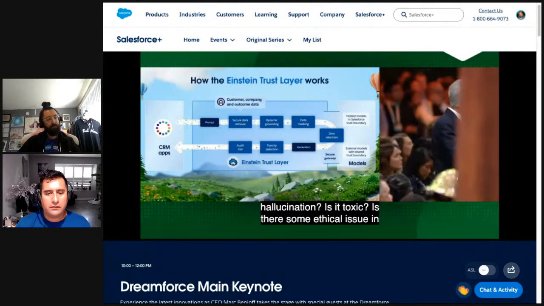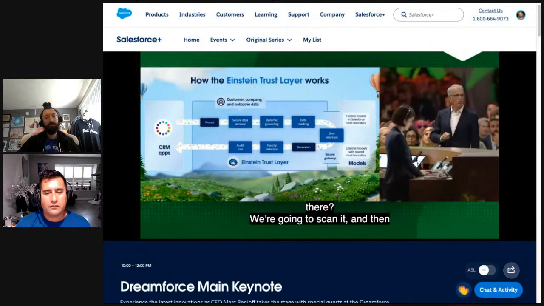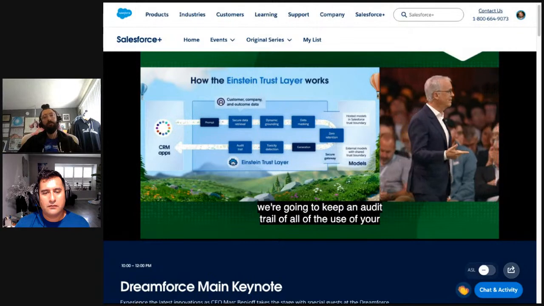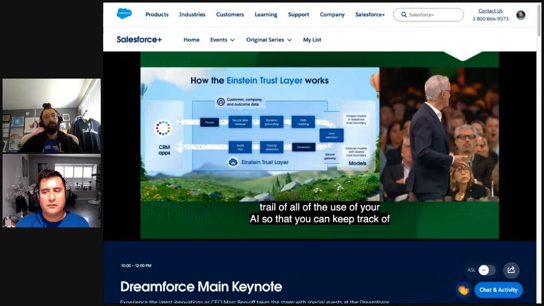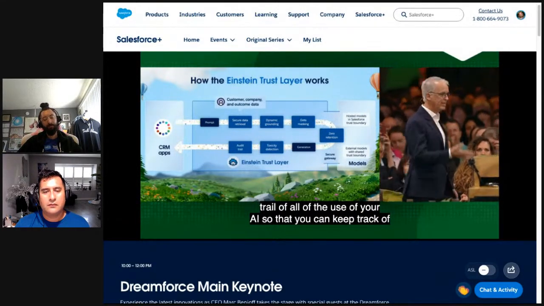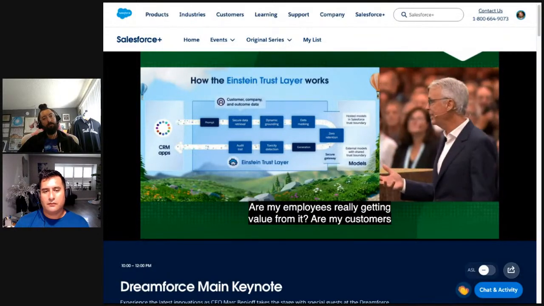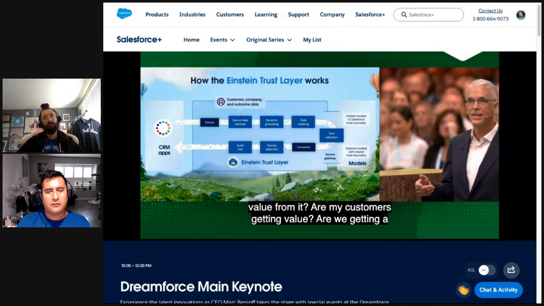And then we're going to keep an audit trail of all of the use of your AI so that you can keep track of how it's going. Is it working? Are my employees really getting value from it? Are my customers getting value? Are we getting a lot of hallucinations? Are we getting a lot of toxicity? Let's work on that together.